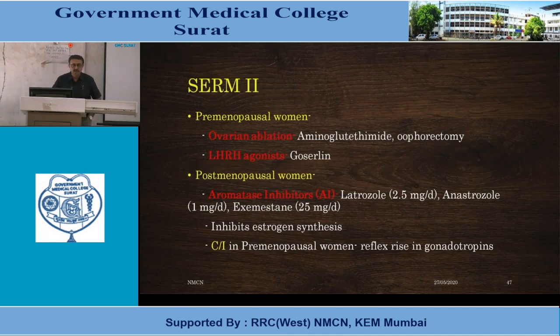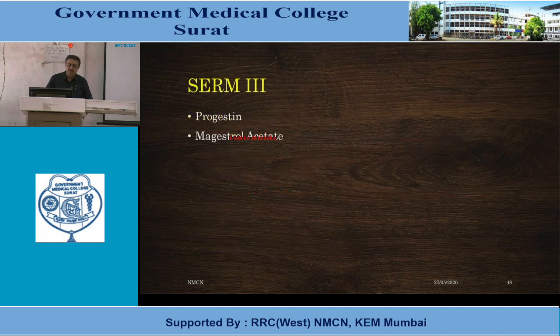So, ideally, hormonal therapies are indicated for estrogen progesterone receptor positive. If we give this hormonal therapy in ER PR positive patient, response rate is more than 60%. And if it is given in ER PR negative patients, then response rate is less than 10%. Some 3 is the last option. We can use progestin, megestrol acetate when there is a patient who comes with metastasis after completion of therapy or patients having recurrence.